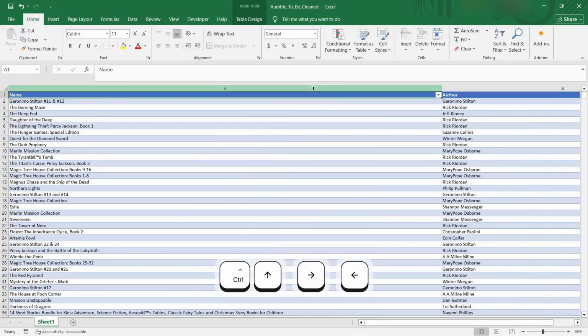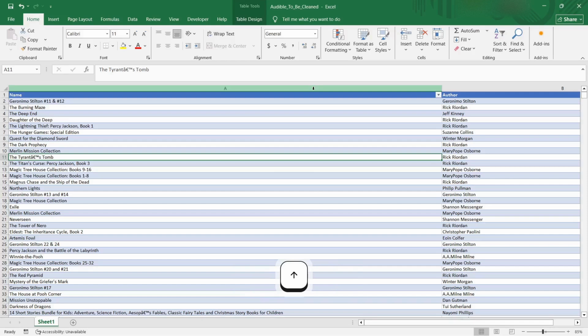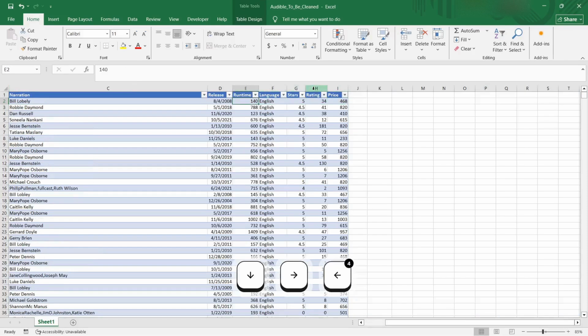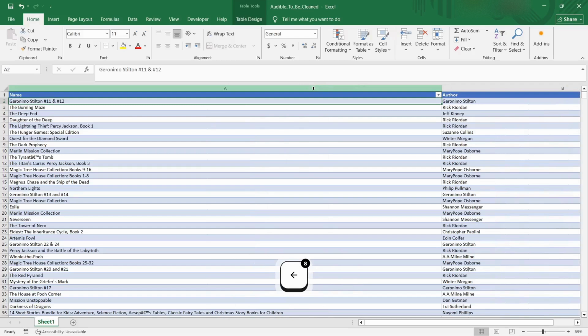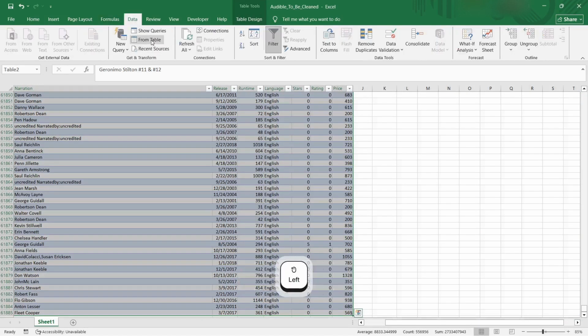Yes, so we have an issue with special characters, like let's say the Tyrant's Tomb or something. It's hard to remove special characters without some function or something. So I will try to remove this with Power Query.